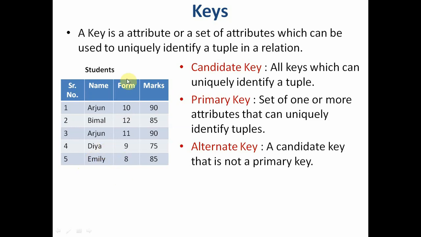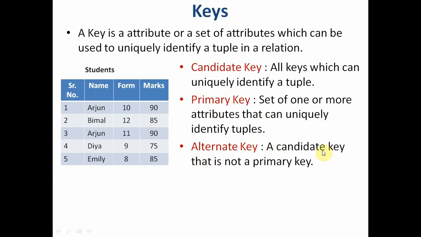So in that case, the form field will not qualify to become a key. So then we select serial number as primary key, because I know that serial number is never going to be repeated, and the serial number will always be there. There cannot be a record without a serial number. So I am selecting serial number as primary key.